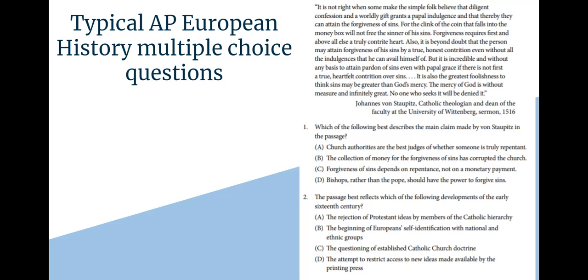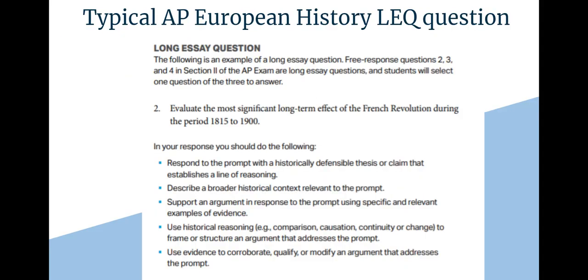If you're a student who has not taken AP World or AP US and you're considering taking the class, this is what a multiple choice question would look like. The stimulus is the paragraph or excerpt at the top along with the source, and then between 2 and 4 questions follow. You can't just pull the information from the excerpt. You need to have the background knowledge to apply in order to understand the excerpt and answer the following questions. You get a minute per question, so you have to move very quickly, to say the least.